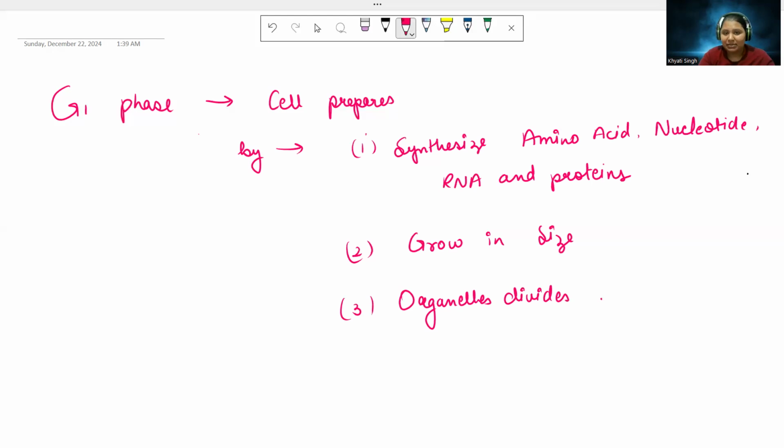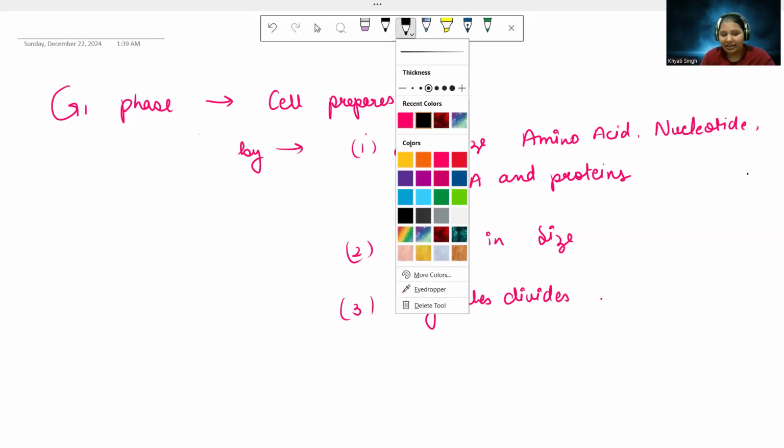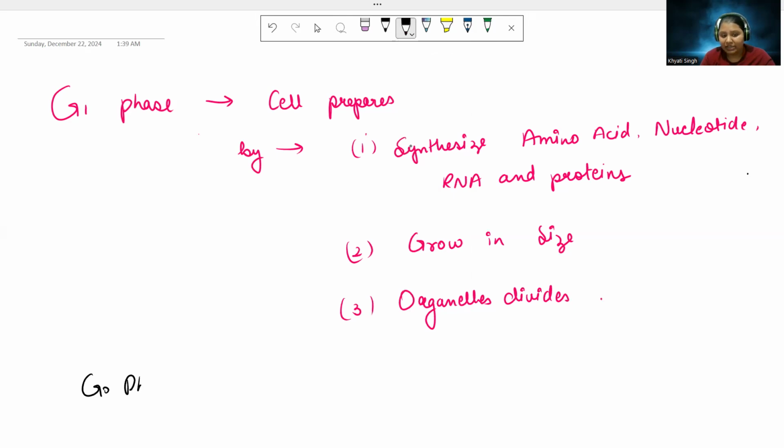Now what happens? Sometimes the cell enters a phase which happens in G1. The cell enters a phase that we call G0 phase. This is also known as quiescent phase. In this phase, the cell is metabolically active, but it cannot divide.